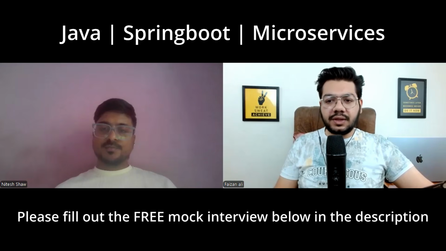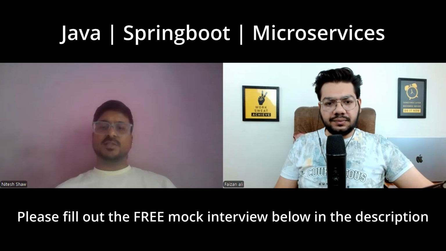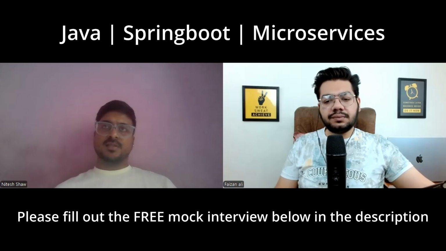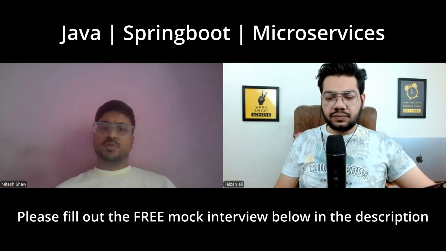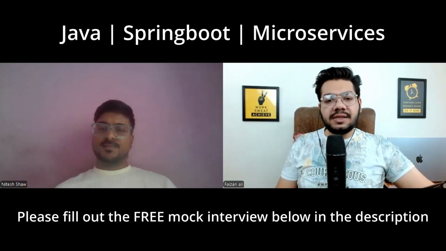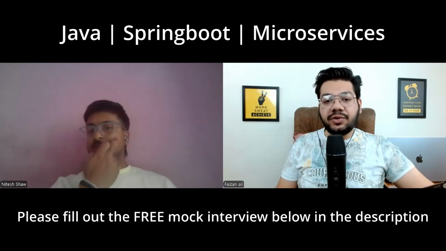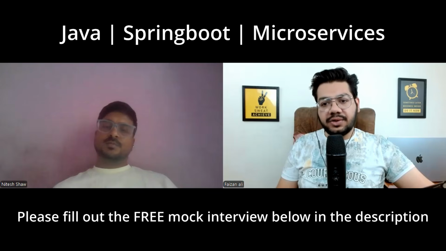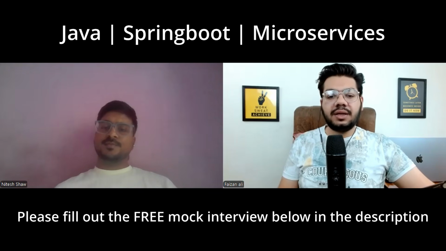Nitesh, how would you make your service resilient in case of downstream failures? We have the Resilience4j project, and we can use its annotations. We could use retries, circuit breakers, timeouts, fallback logic, and async queues.